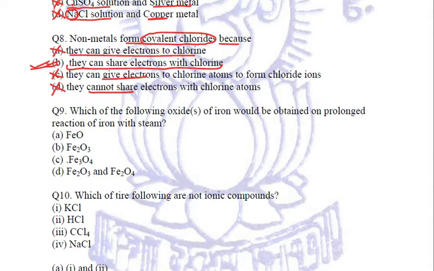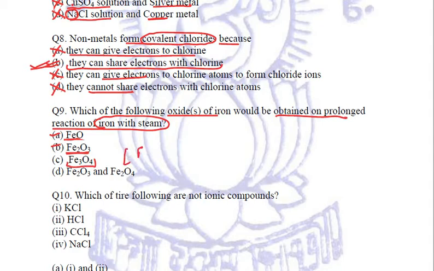Which of the following oxide or oxides of iron will be obtained on prolonged reaction of iron with steam? Now, when iron reacts with steam, then iron oxide, this is ferrous oxide, this is also formed, and ferric oxide is also formed. These both the options are correct. Let us see the next option, that is Fe3O4. Now what exactly is Fe3O4?